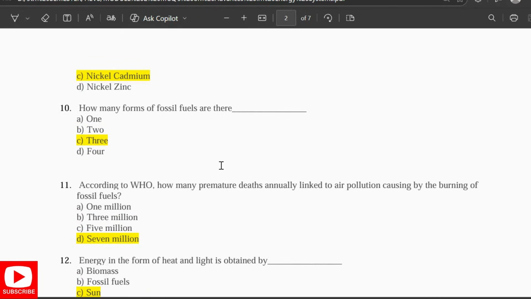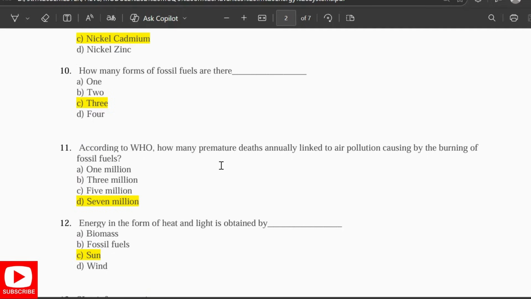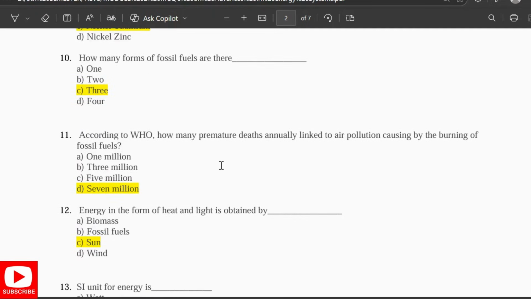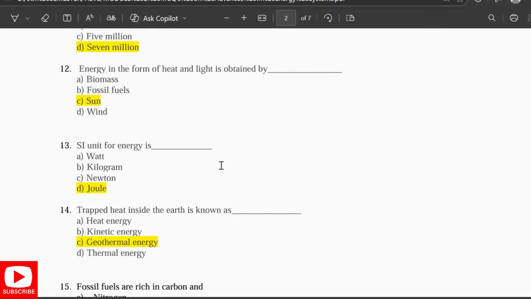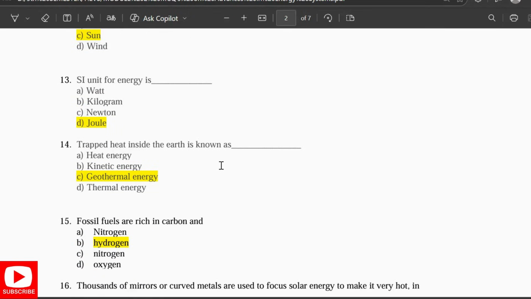How many forms of fossil fuels are there? Three forms. According to WHO, how many premature deaths annually are linked to the air pollution caused by burning of fossil fuels? 7 million. Energy in the form of heat and light is obtained from the sun. The SI unit of energy is joule. Trapped heat inside the earth is known as geothermal energy.